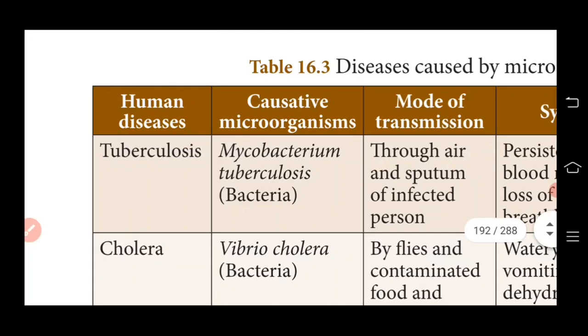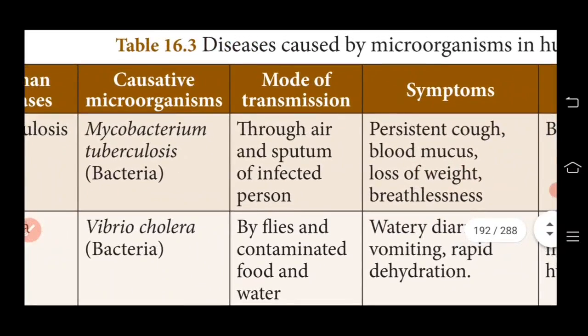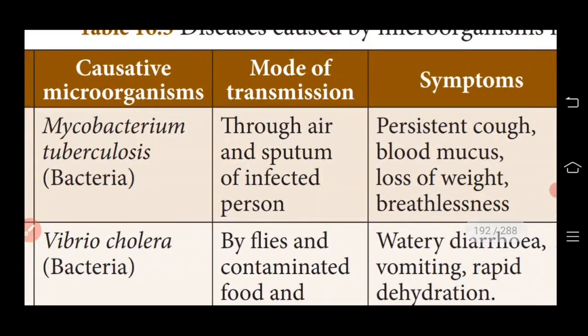Here sputum means thick mucus present in the lungs, like saliva. And then persistent cough, which is nothing but a cough that continues for a period of 8 weeks or longer.